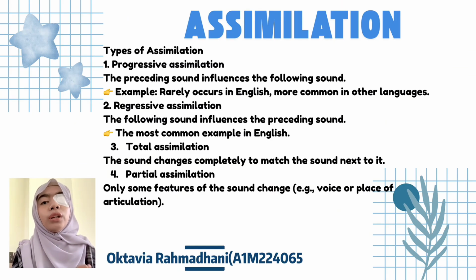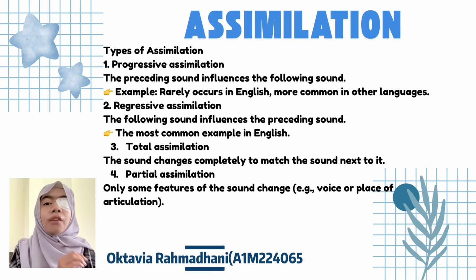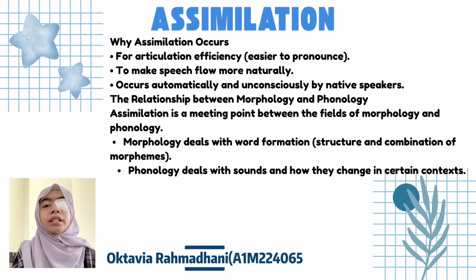Regressive assimilation. The following sounds influence the preceding sounds. This is the most common example in English. Total assimilation. The sounds change completely to match the sound next to it. For partial assimilation, only some features of the sounds change, like voicing or place of articulation. So, why does assimilation occur? For articulatory efficiency, it is easier to pronounce, and it makes speech flow more naturally. It occurs automatically and unconsciously